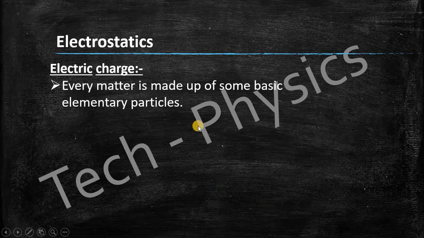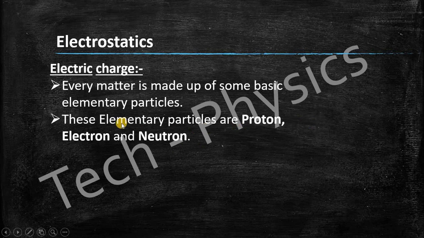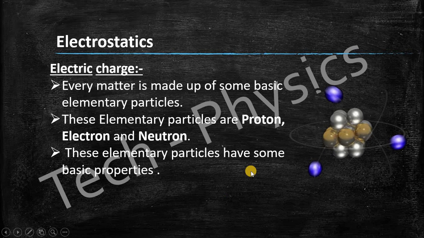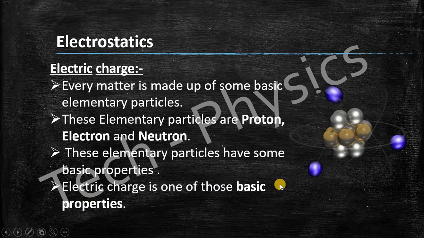Electric charge. Every matter is made up of some basic elementary particles, and these elementary particles are nothing but proton, electron and neutron. You know that in the nucleus you will find protons and neutrons, and electrons revolving around the nucleus. These elementary particles have some basic properties, and electric charge is one of those basic properties. There are many properties actually, like mass, charge, parity, but we are going to see only about electric charge.